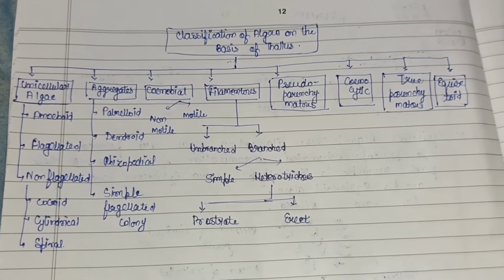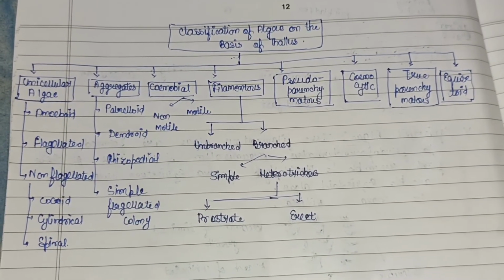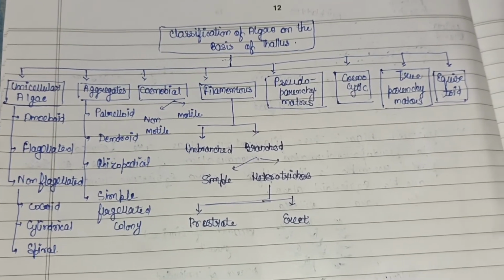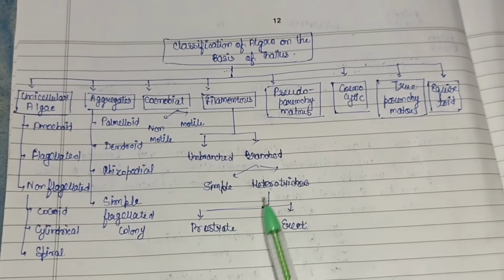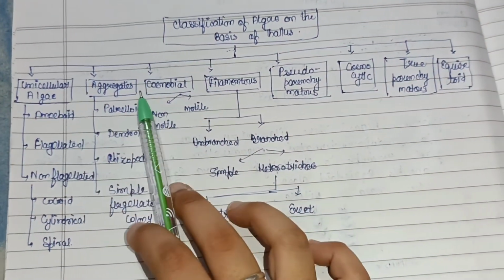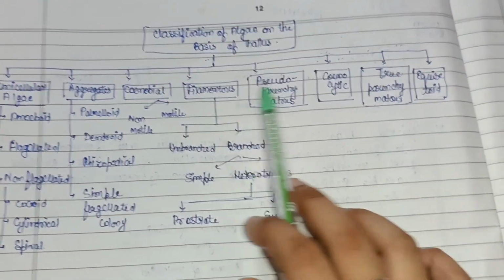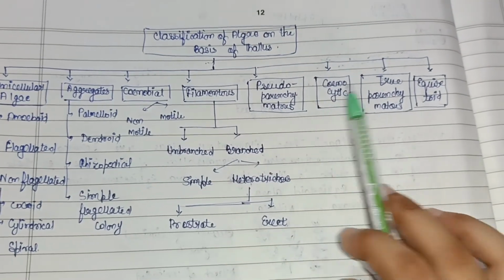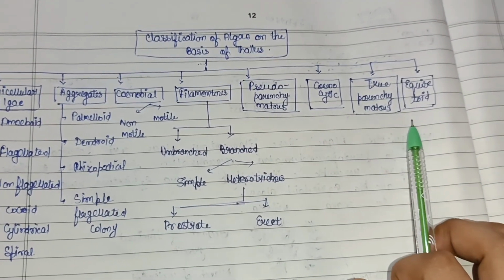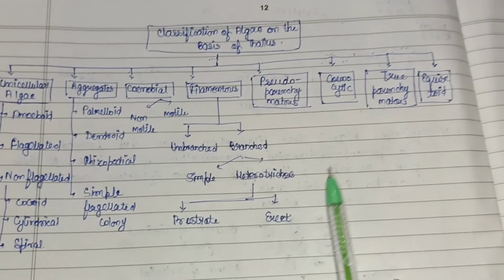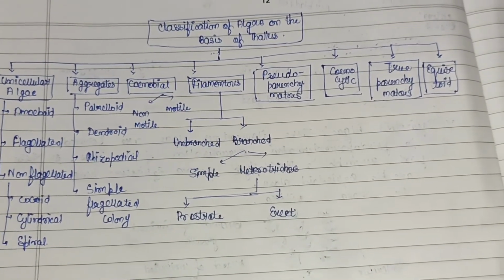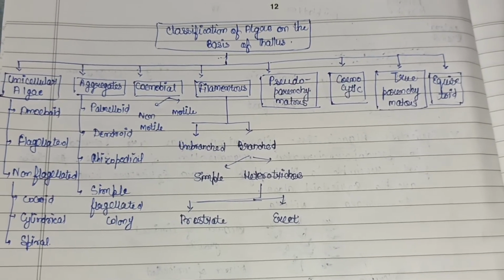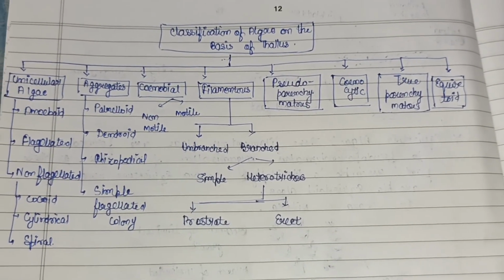So summarizing the whole topic, here I have given a chart representing the classification of algae on the basis of thallus, in a single page: unicellular algae, aggregate, filamentous, pseudoparenchymatous, coenocytic, true parenchymatous and equisetoid. These all have examples representing them and have certain features. So yeah, this is all about the classification of algae on the basis of the range of the thallus.